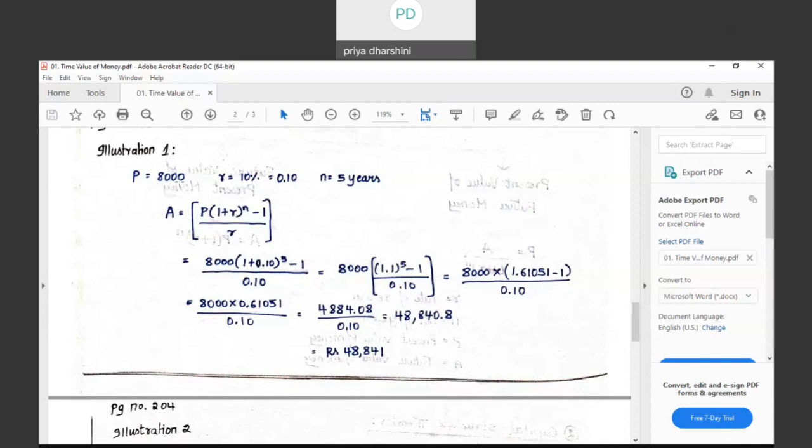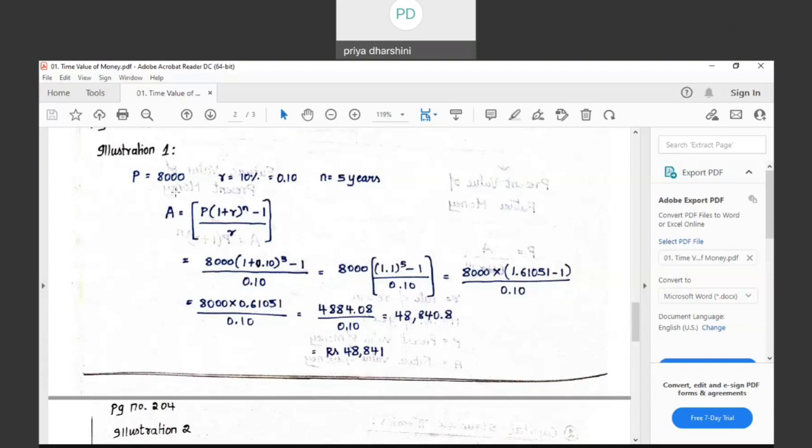One more identification is that they have told us to find the future value of an annuity. The word annuity is used when the investment is made multiple times. So that is one more indication that we have to apply the annuity formula.